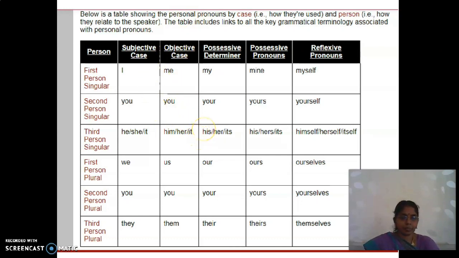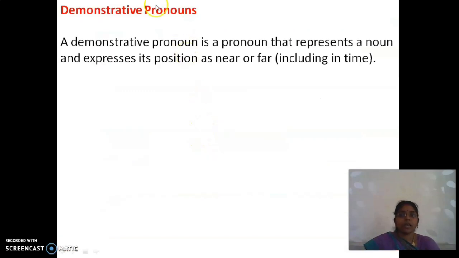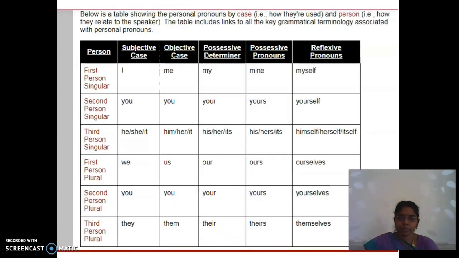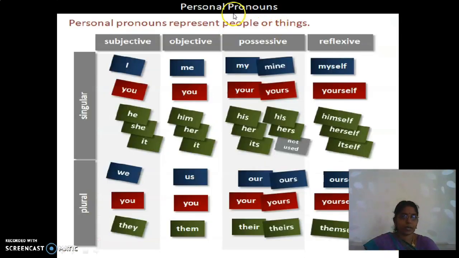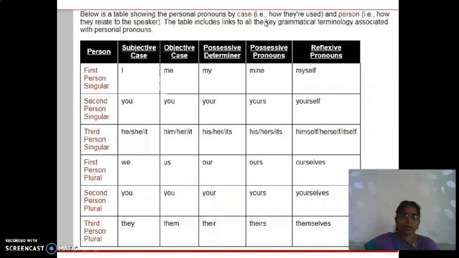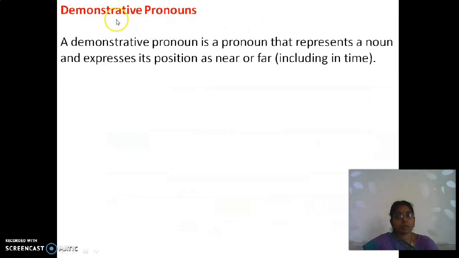Is it clear? Good. Now comes the second type of pronoun, the demonstrative pronoun. So what is the first type? Yes, personal pronoun. The second one is demonstrative pronouns.